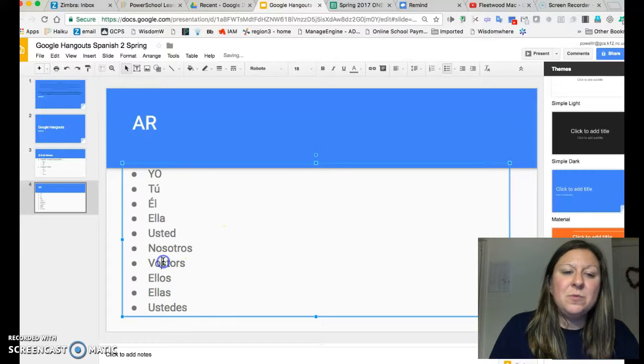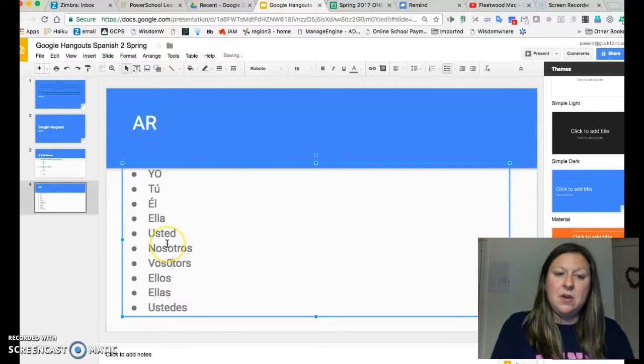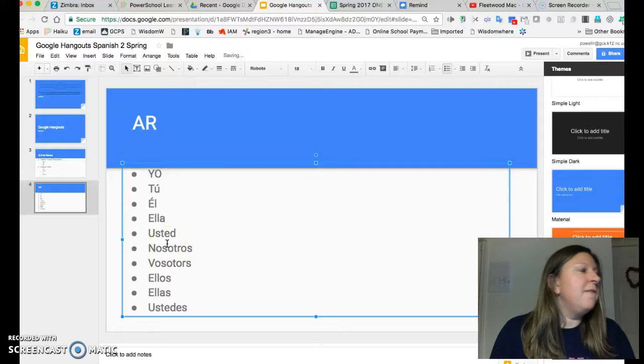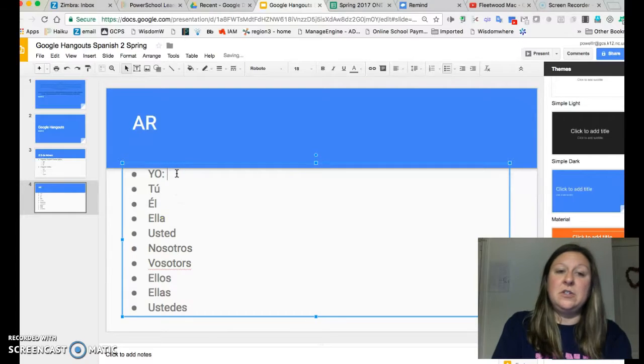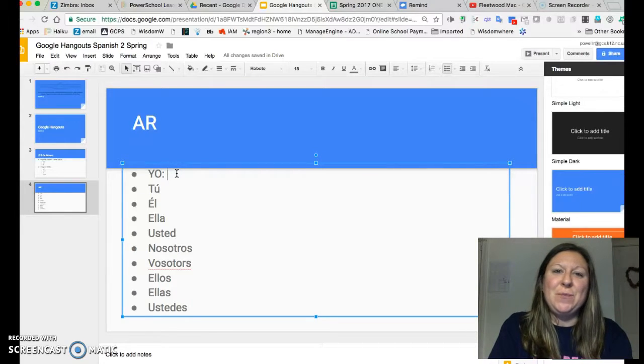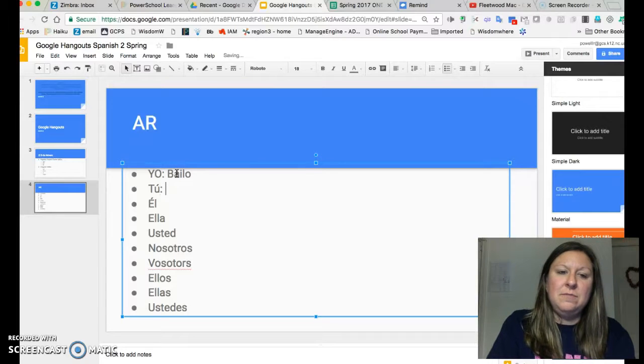So with this, we need to take an AR verb, take the ending off, and then add something onto it. So for our yo, let's say we are going to use the verb bailar. I will say yo bailo, tú bailas, él, ella, usted, so they all will receive baila. Nosotros bailamos, vosotros, which I know there's a spelling there, bailáis, ellos, ellas, ustedes, bailan.